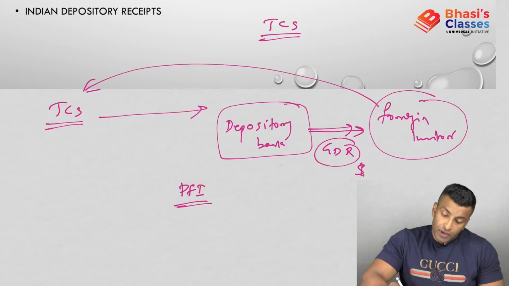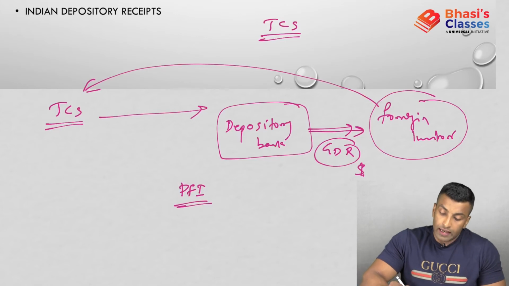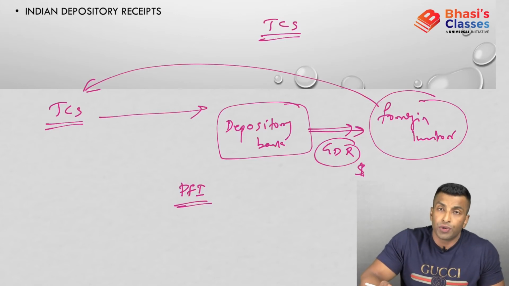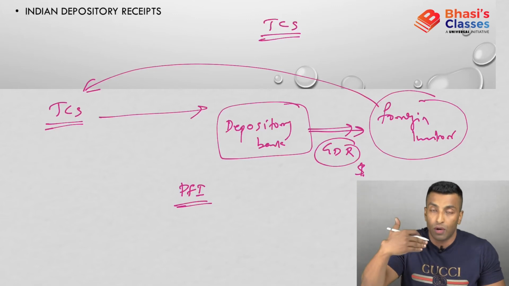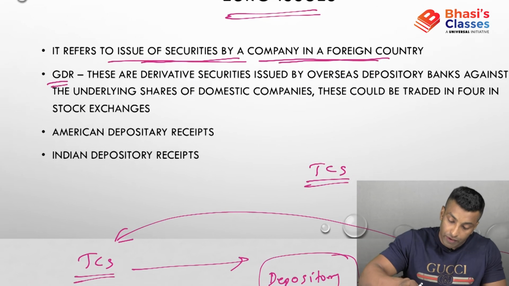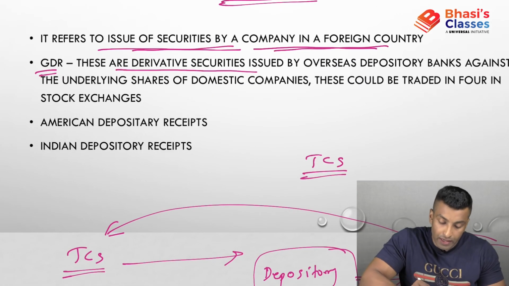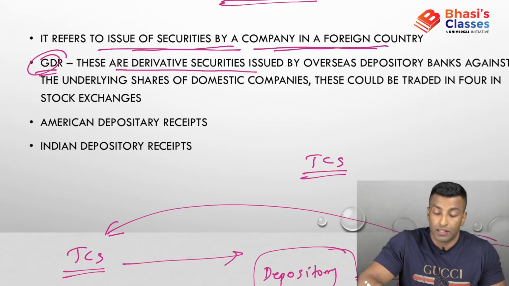Now, after the foreigner buys this GDR, once the GDR is issued, it will be listed on their stock exchange. Now this GDR can be bought and sold. So let's look into the definition. These are derivative securities: GDR, global depository receipts.